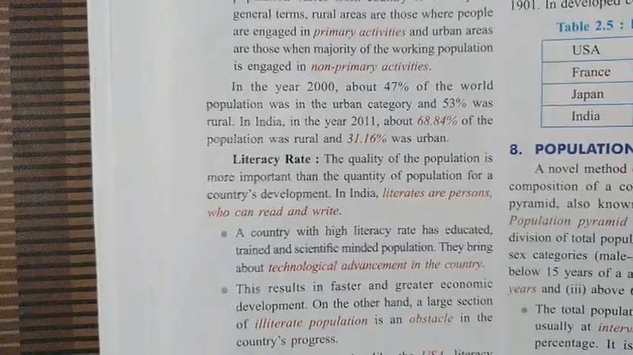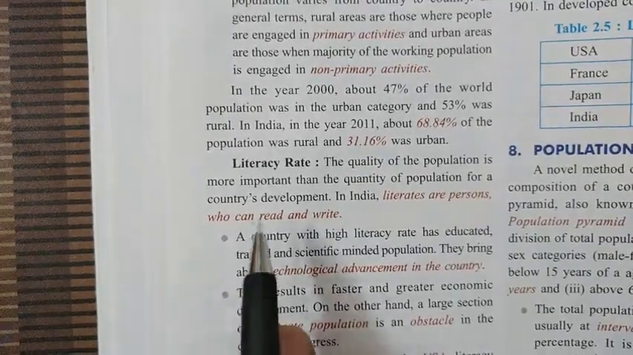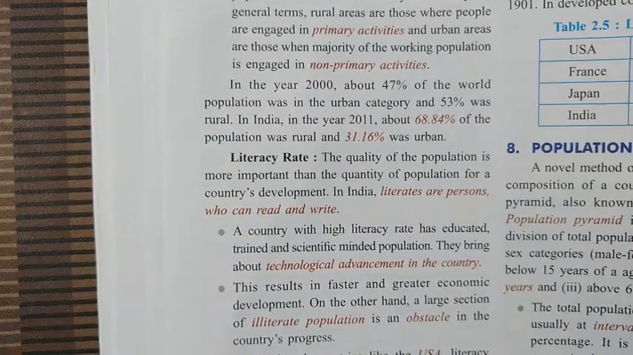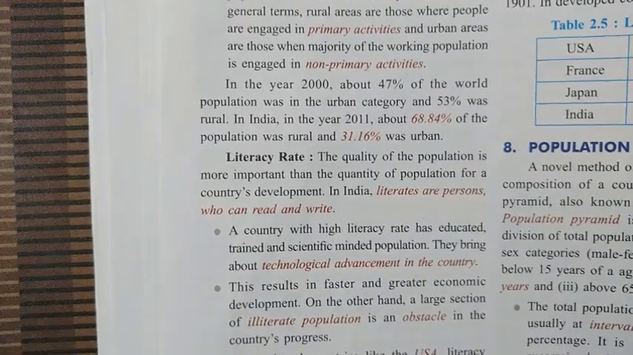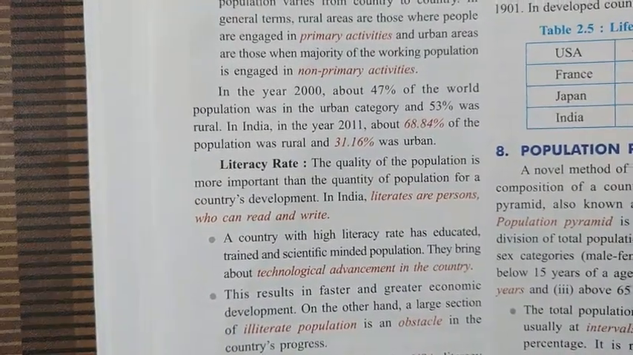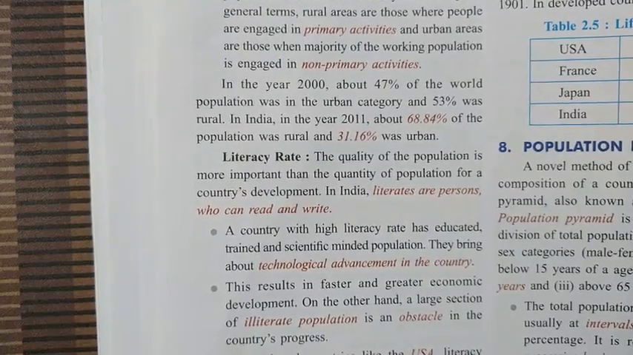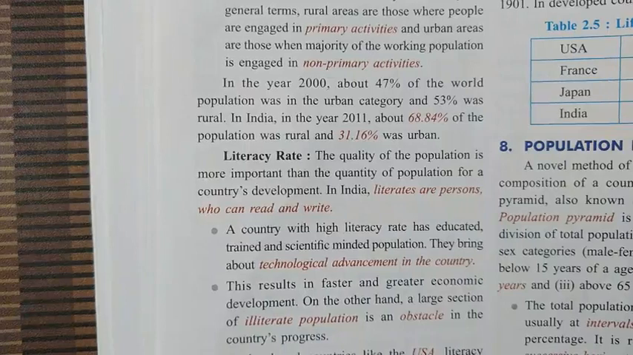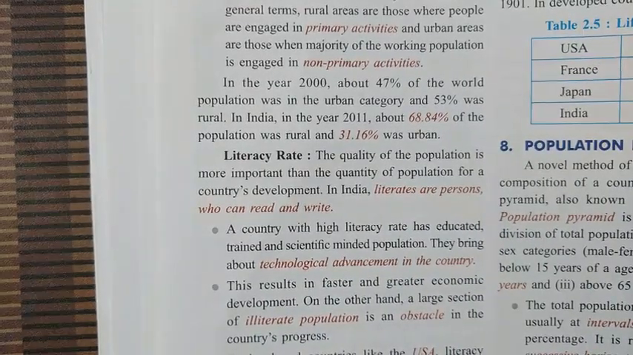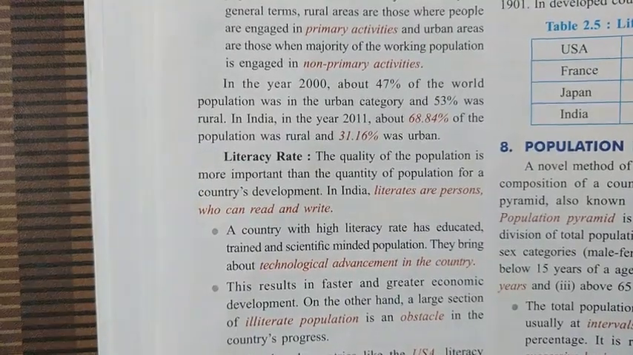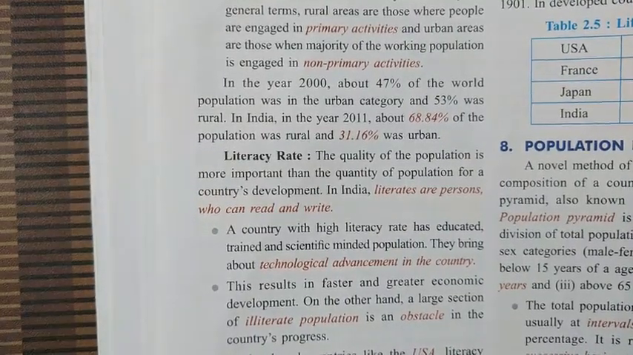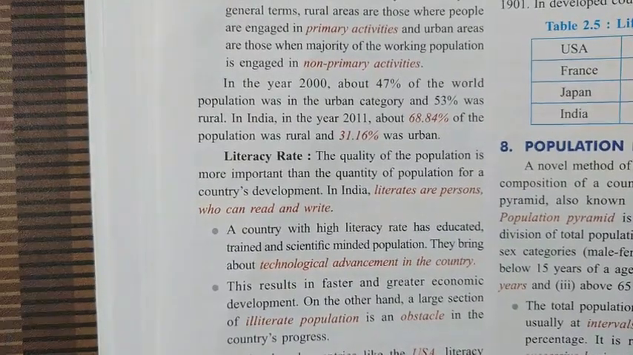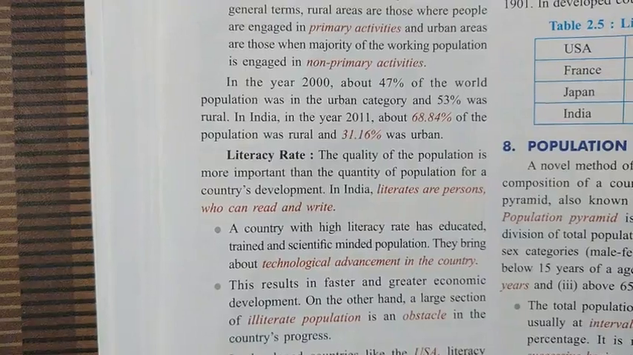Now the next composition we are going to see is the literacy rate. According to literacy, population can be categorized into two categories: the literate population and the illiterate population. What do you mean by literates? Literate means a person who can read and write. But nowadays the meaning of literacy is much more than that. Reading and writing a name and reading some lines is not sufficient.